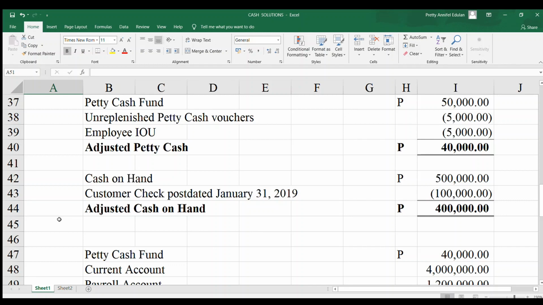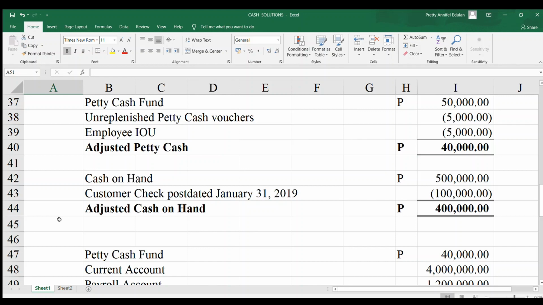No, because a customer post-dated check should be reverted to accounts receivable. January 15 pa niya nga payable. So, dili pa na cash na to. Ang customer ni-issue da'g check na to kay bayran ta. Payable to Campbell man. So, in this problem, we included it as cash on hand, but should it be included?